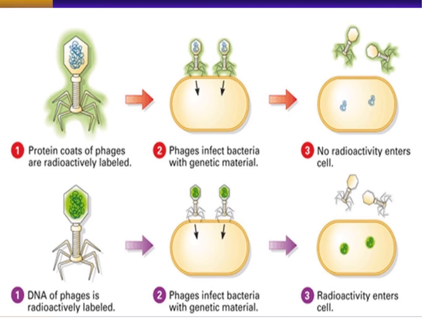Similarly, the second T2 bacteriophage, with DNA containing radioactive P32, was allowed to infect separate non-radioactive E. coli bacteria. Here the P32-labeled DNA is injected into the bacterial cell, and the protein coat of the T2 bacteriophage remains outside the bacterial cell.